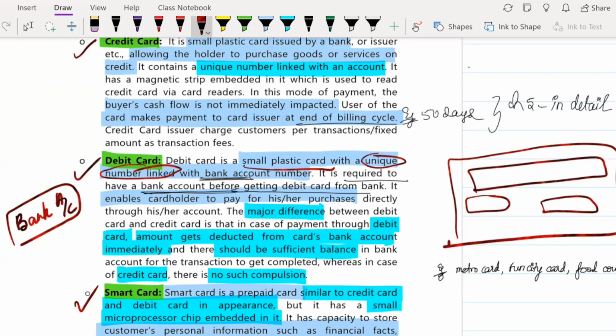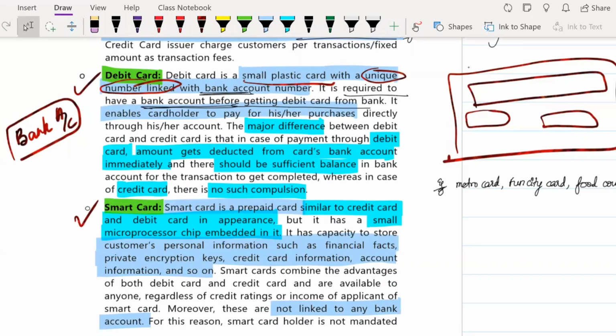Okay. So that is the thing about debit card. I hope you understood that. Next is the major difference. The major difference between debit card and credit card is that in a debit card, the amount which you spend gets deducted from the card's bank account immediately.